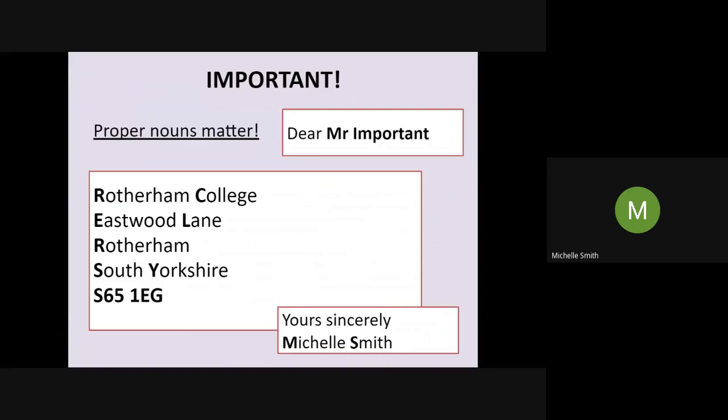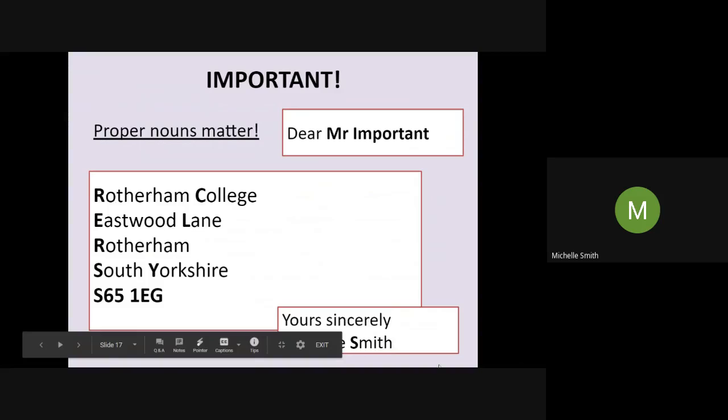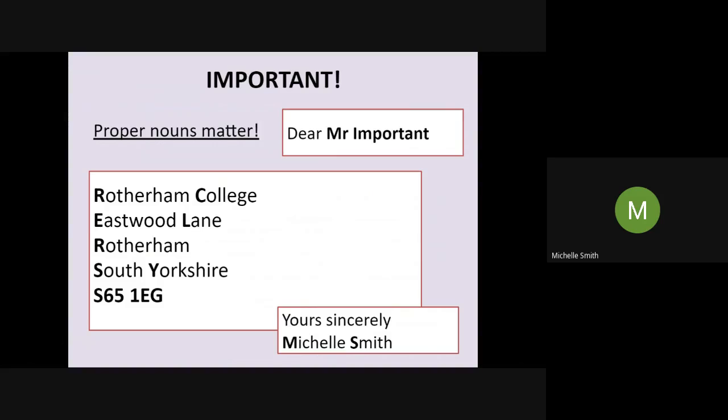So you can see there where it says Dear Mr. Important, both the title, so Mr. needs a capital M, and the beginning of the surname, I, needs a capital I. My name, capital M for Michelle, and also the capital S for Smith. My name is really important, as is yours. It should always have capital letters.